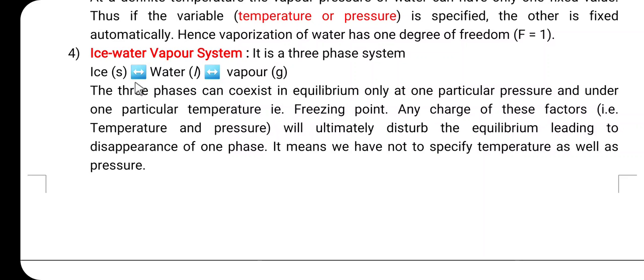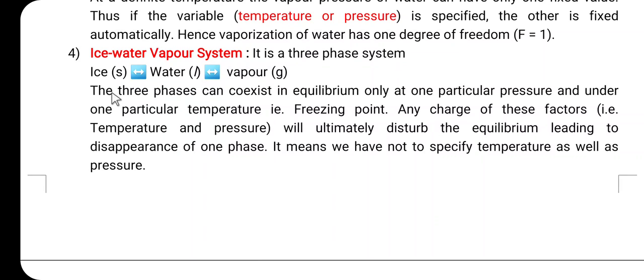that is the freezing point. So, here the ice, water and water vapor, these are the three phases, and there is an equilibrium between the three phases at fixed pressure and fixed temperature. Any change of these factors, that is the temperature and pressure, will ultimately disturb the equilibrium, leading to the disappearance of one phase. As we change the temperature or the pressure, it disturbs the equilibrium, leading to the disappearing of one phase. It means we do not have to specify the temperature as well as the pressure.